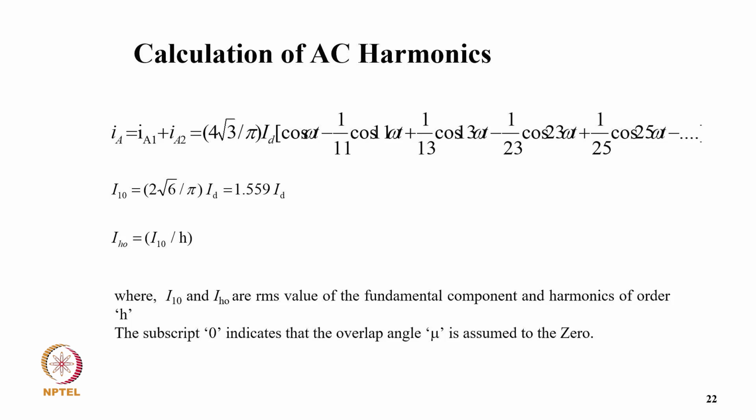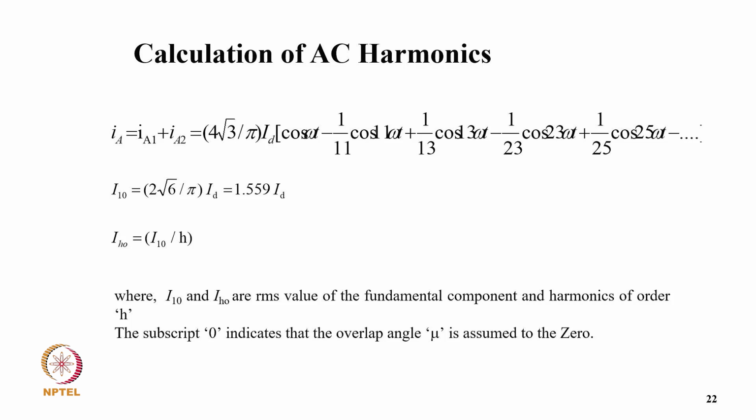So now it will be 4 root 3 by pi into ID, and in the bracket cos omega t minus 1/11 cos 11 omega t plus 1/13 cos 13 omega t minus 1/23 cos 23 omega t plus 1/25 cos 25 omega t. And I1 equals 2 root 6 by pi ID, equal to 1.559 ID, and IH0 equals I1 upon H, the fundamental divided by the harmonic order H, where I1 and IH0 are the RMS values of the fundamental component and harmonic order H.